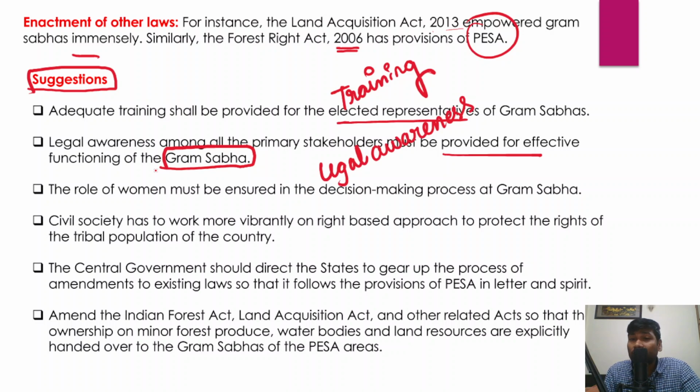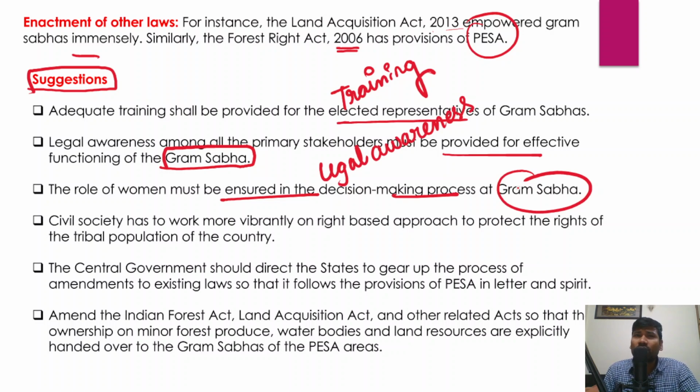And that would lead to better implementation of the Panchayat Extension to Scheduled Areas Act in letter and spirit. And even the role of women must be ensured in the decision making process at the Gram Sabha, right? So women are very often considered as change makers. They bring change.